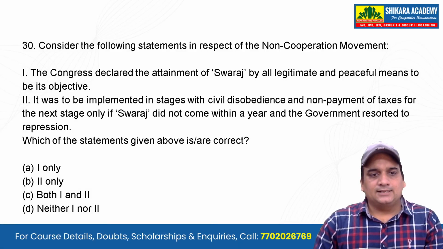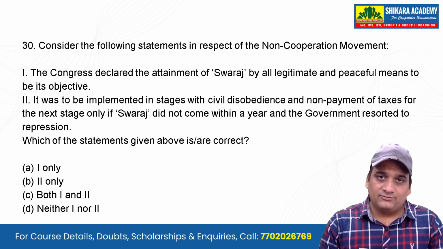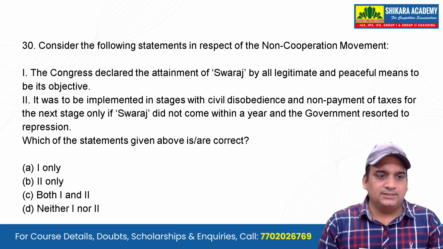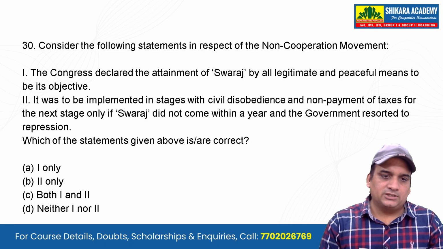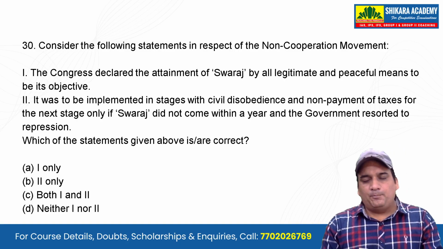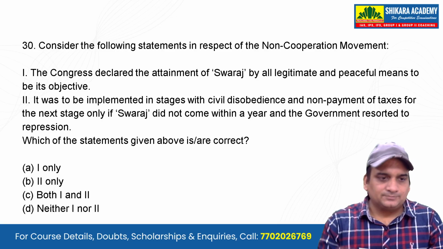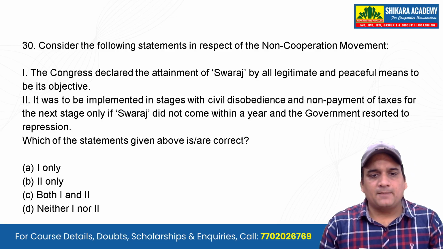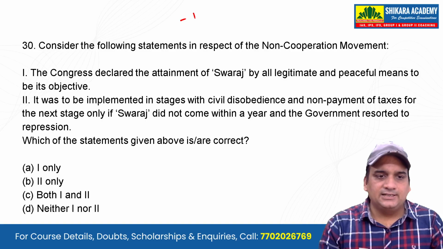Consider the following statement in respect of the non-cooperation movement. We have questions from non-cooperation, Mahatma Gandhi and all. The Congress declared the attainment of Swaraj by all legitimate and peaceful means to be its objective. Well, if I detail you a bit, please give me 2 minutes, maybe 1 minute. So, if you remember, after World War One, the Khilafat movement started.